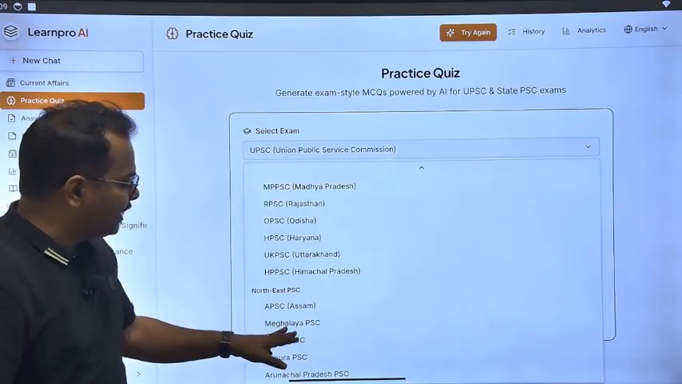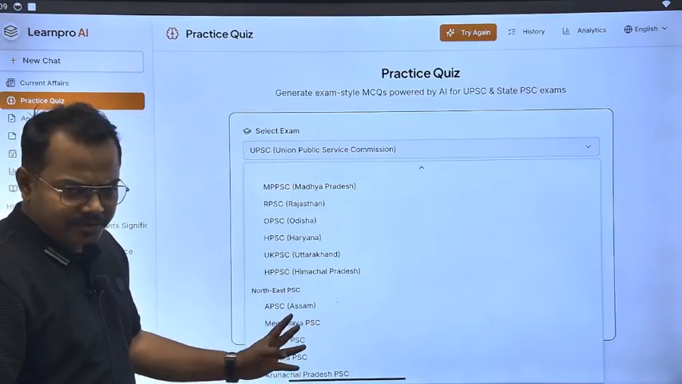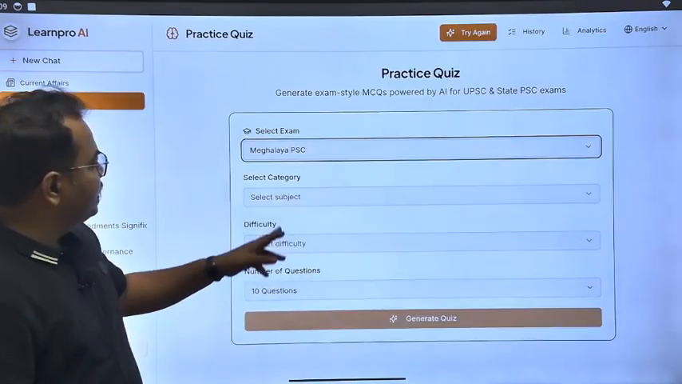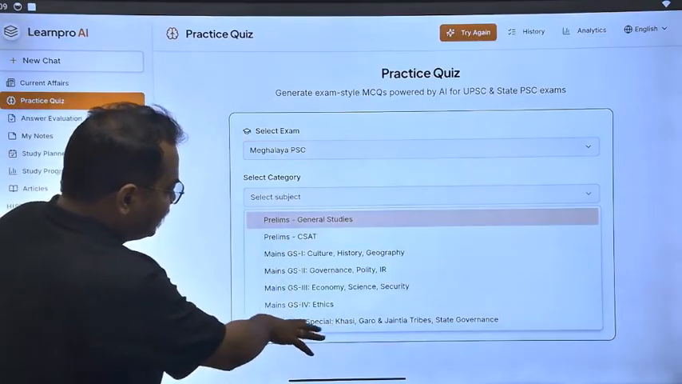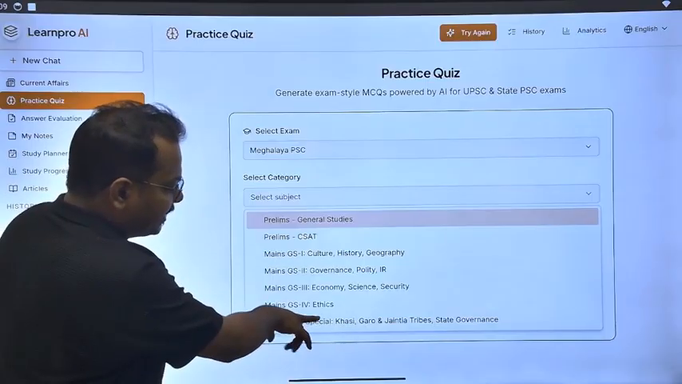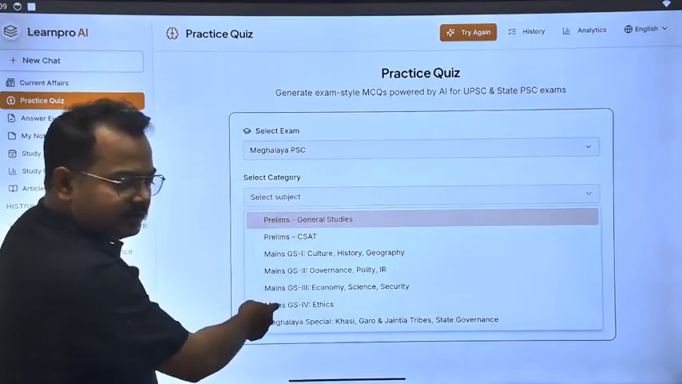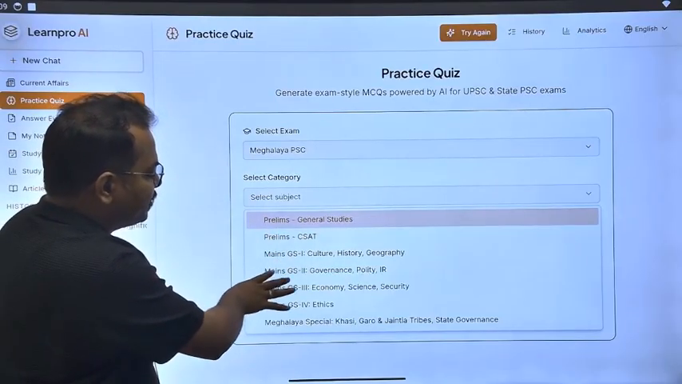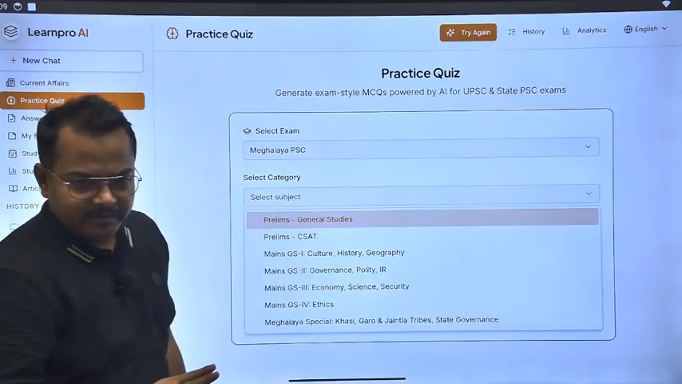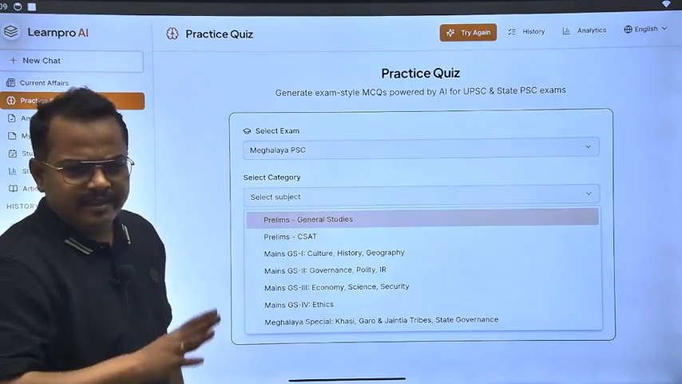Anyway, so you come to Meghalaya PSC or any PSC you want. So now Meghalaya PSC, and then you select the category according to you. Now you can see here that they have automatically fetched Meghalaya Special. Other papers are like that: Prelims General Studies, Prelims CSAT, Mains GS1, and this is the Meghalaya Special paper based on the exam.